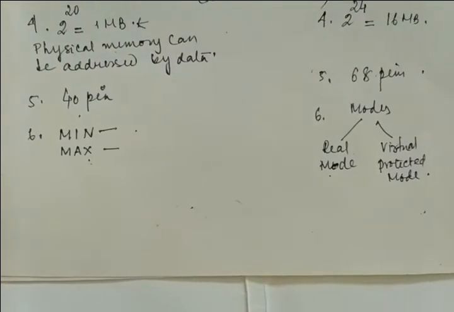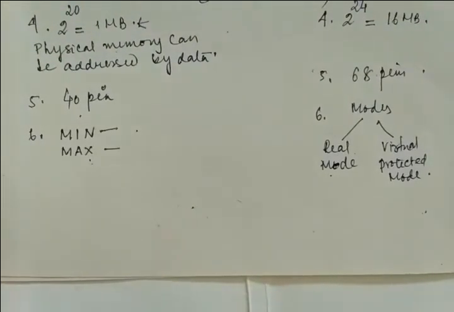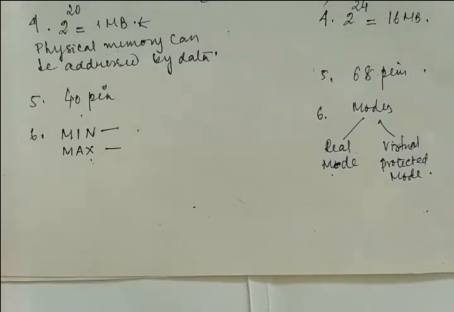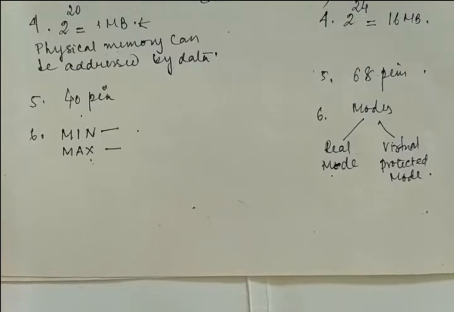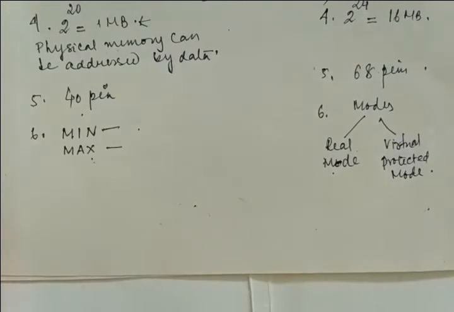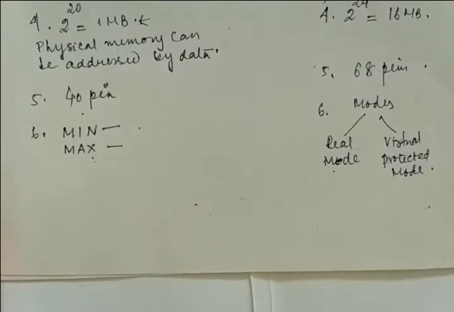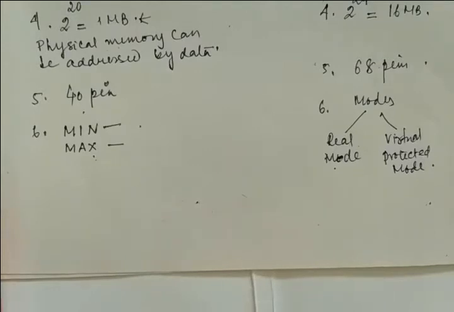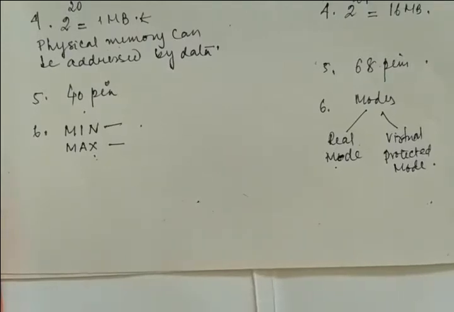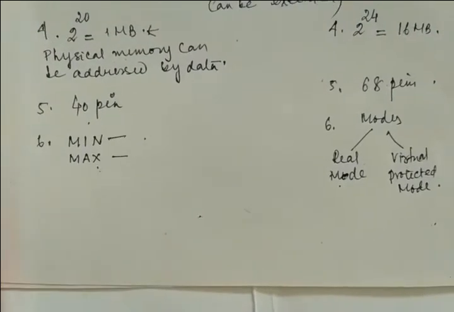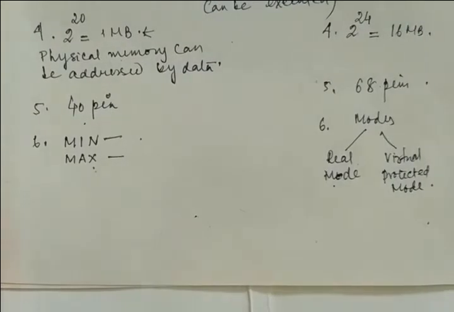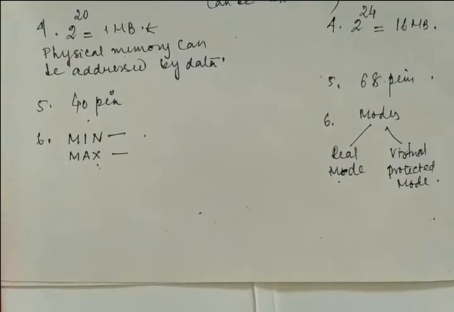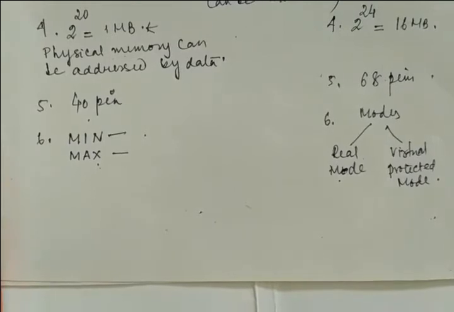Because in my previous lecture I shared with you the PDF of virtual memory and cache memory, and in that section I described in great detail the function of cache memory, the function of virtual memory, why it is called virtual memory, and where it is used. From that perspective, you can also discuss this in your virtual protected mode.